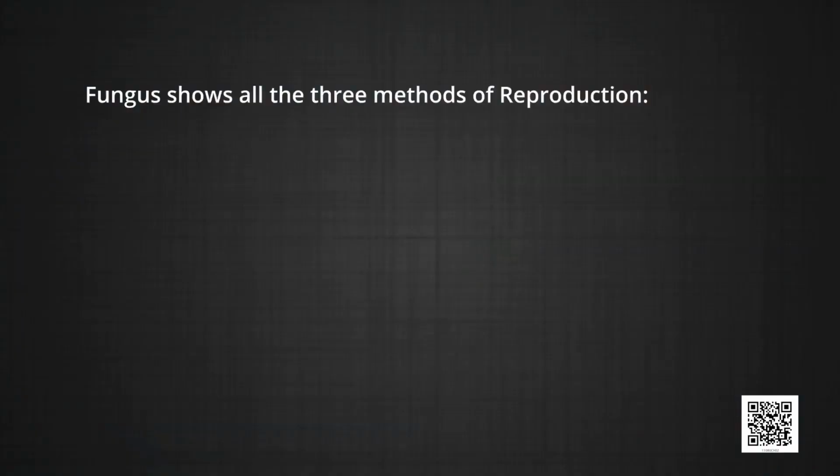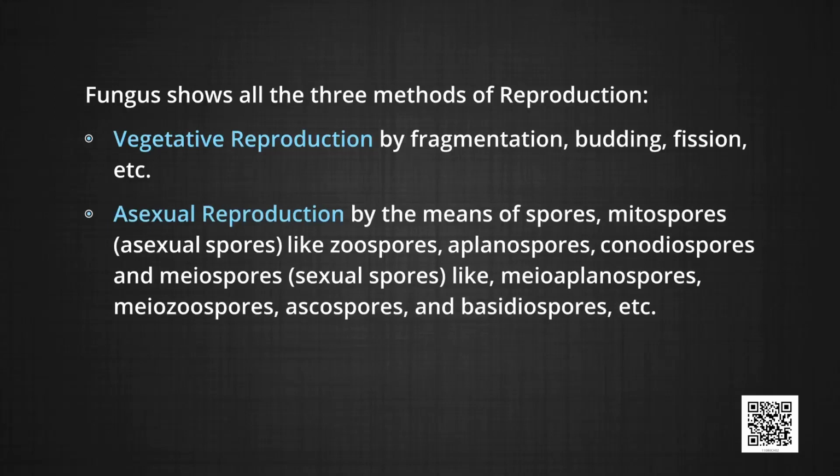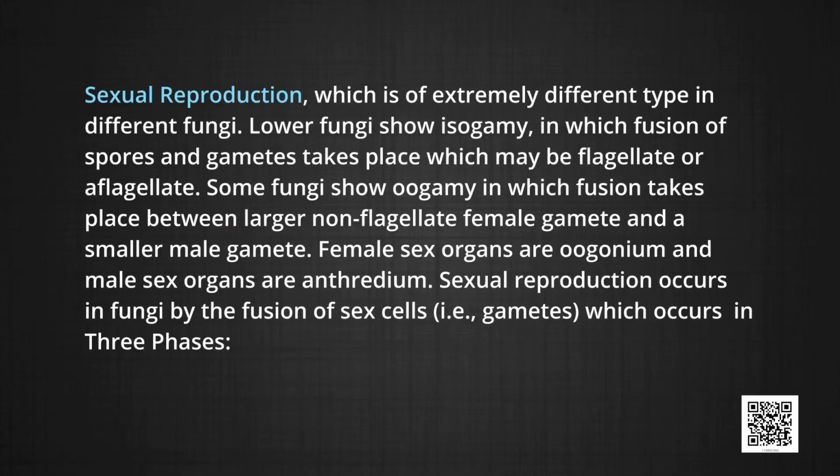They can cause diseases in humans, plants and animals, and can also be used in industries in the production of various products like hormones, breads, etc. Fungi show all three methods of reproduction. First, vegetative reproduction, that is by fragmentation, budding, fission, etc. Second, asexual reproduction by means of spores, mitospores, like asexual spores such as zoospores, aplanospores, conidiospores and meiospores. Sexual spores like meioplanospores, mesospores, ascospores and basidiospores, etc. Third, sexual reproduction, which is of extremely different types in different fungi.